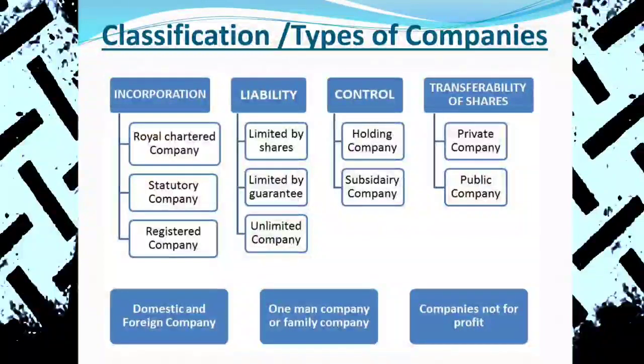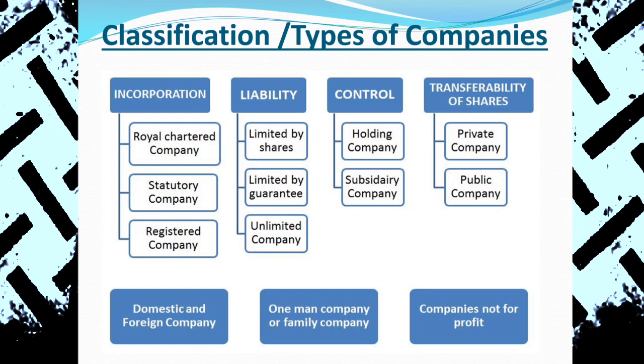On the basis of incorporation, Royal Chartered Company was in practice in Britain. On the special order of the Queen or the royal family, Royal Chartered Companies were there in practice. For example, the East India Company was a Royal Chartered Company. For example, the BBC, British Broadcasting Corporation, and the Central Bank of England.